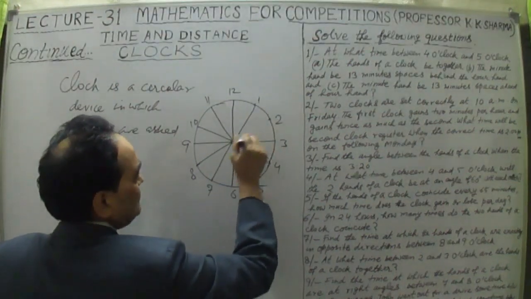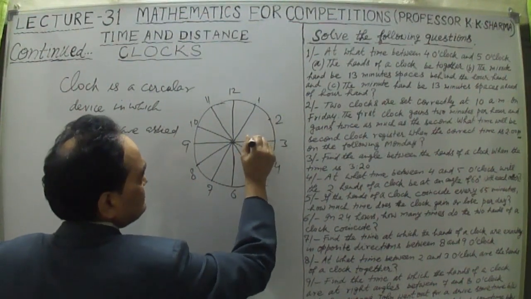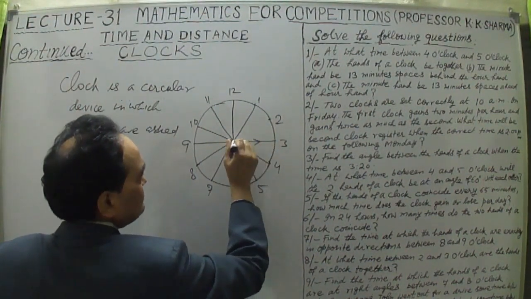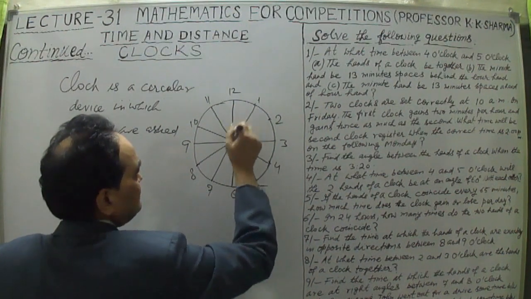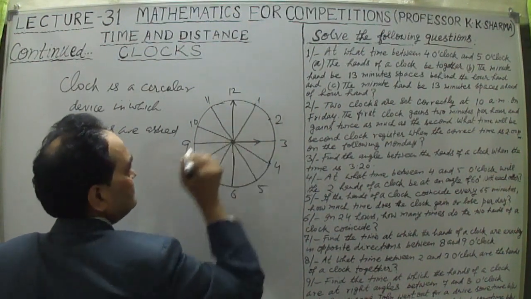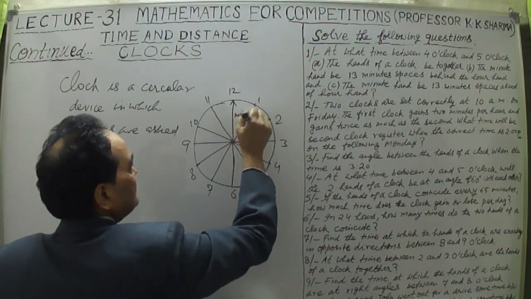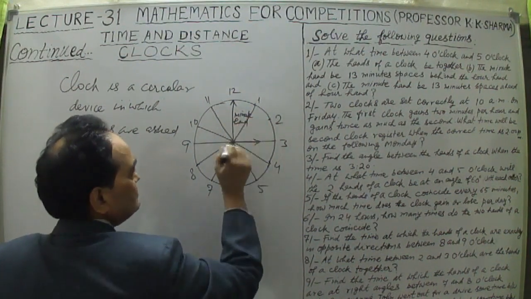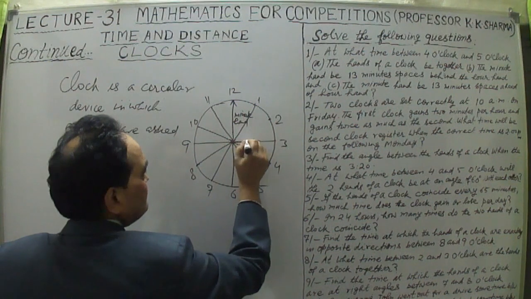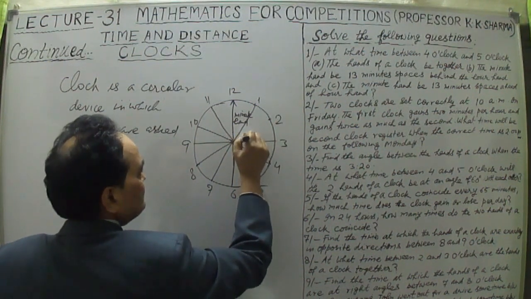Suppose this is the hour hand at 3 o'clock at the moment, and this is the minute hand. The hour hand is the smaller one.